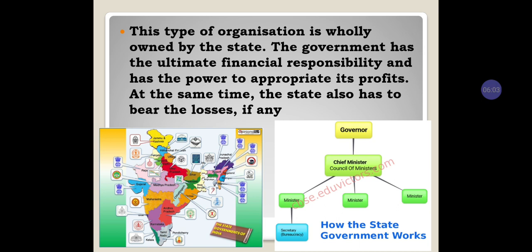As usual, the losses also should be borne by the state government. For example, here the public corporation is the farmers corporation, where they were going into losses. So the representative states took on the losses of the farmers corporation. Like this, there are many statutory companies.